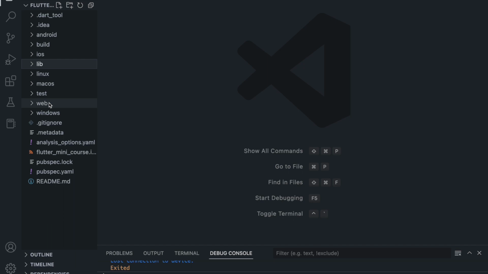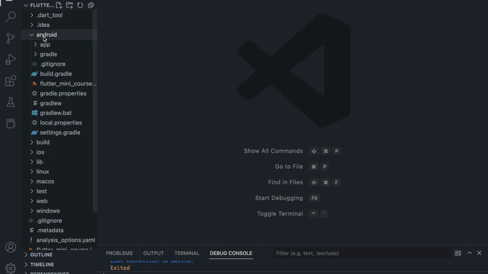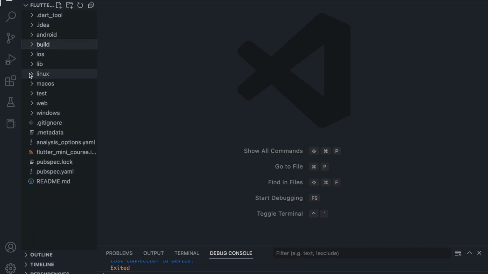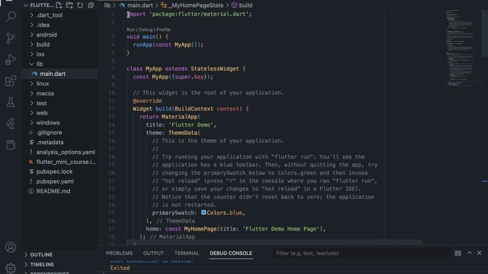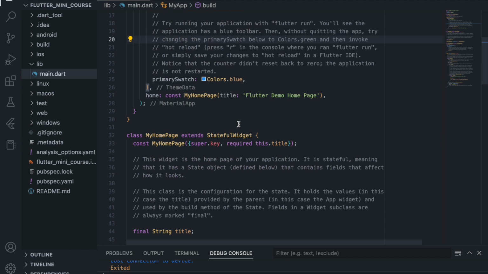After starting the project and opening it in VS Code, this is the default directory that we are redirected to, and in this there are many folders, but you don't need to be confused and go through all of them, because then you will be very confused. You just need to focus on the lib folder. If you expand this, you see a main.dart file here. In the main.dart file, this is the default app that we have from Flutter.